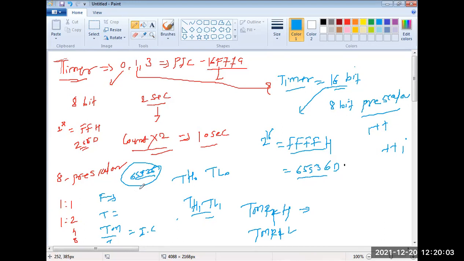Okay, same way in the PIC controller also it is a 16-bit timer. That's why the maximum count to be loaded is going to be 2 raised to 16, nothing but FFFF, 65,536. So what is the count I'm generating? That delay value I can upload in these two registers. Okay, means once the count value is uploaded, आपण काय करतो? I'm setting the timer. कुठला timer आहे? Timer 1. Set bit timer 1.